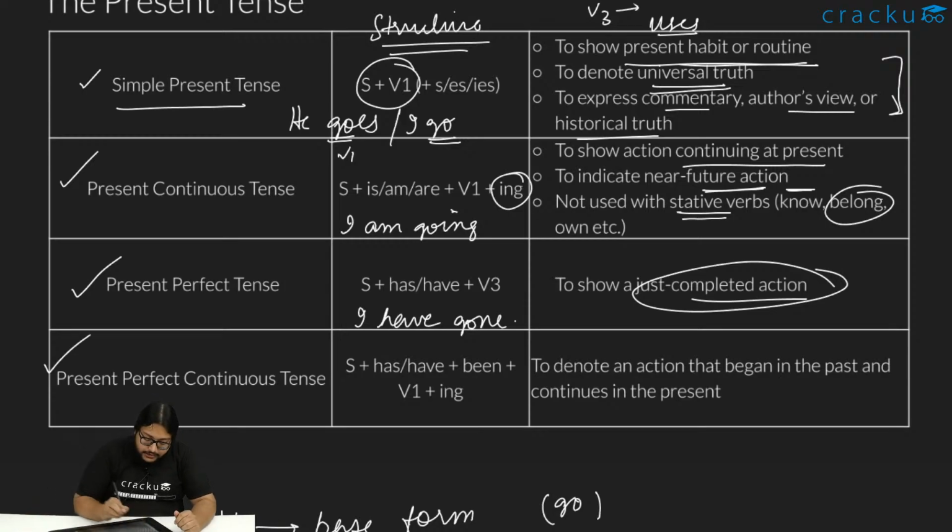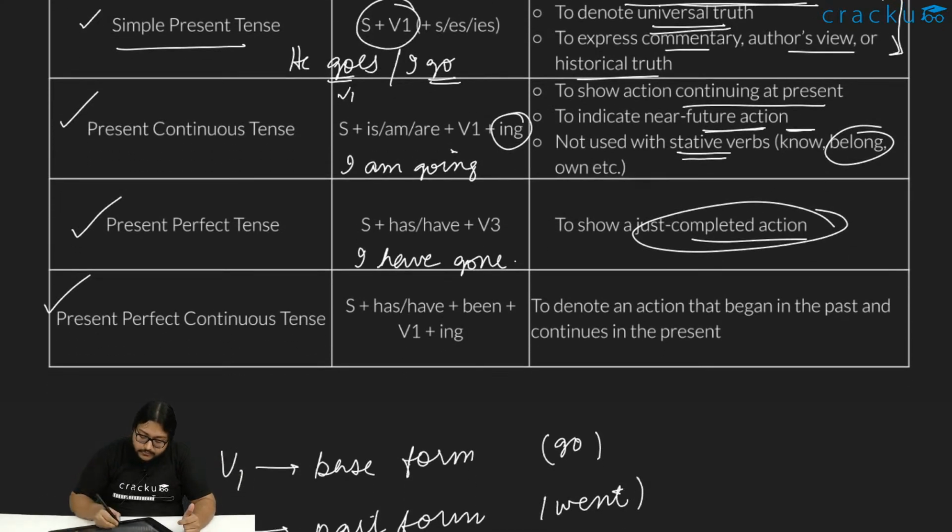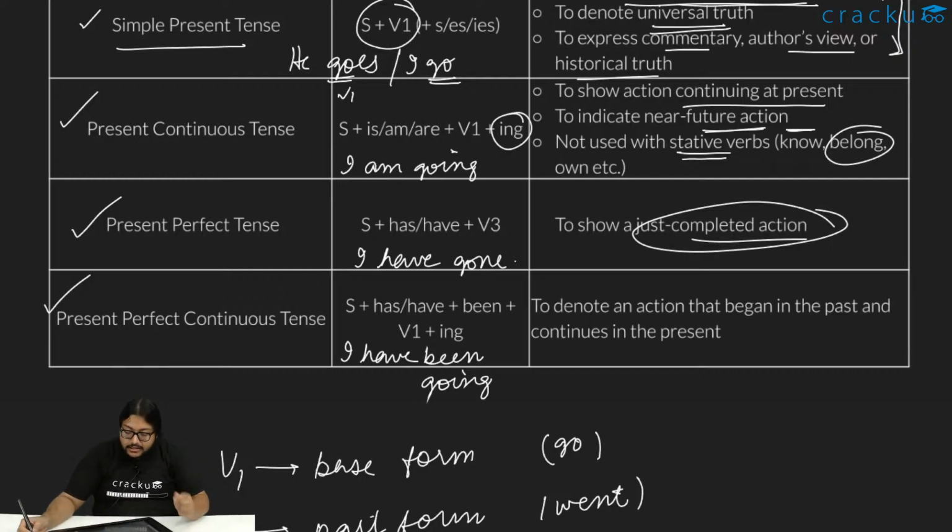And for the present perfect continuous, the structure is subject plus have/has plus been plus V1 plus ing. So like I have been, V1 for go is go only. I have been going. Right. So that is the present perfect continuous. When do we use it?